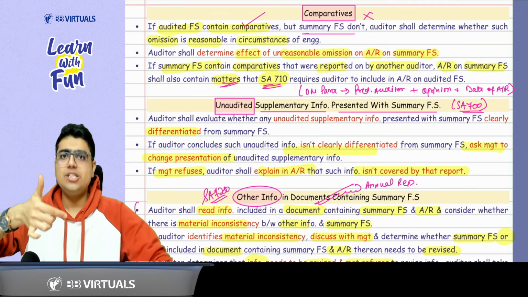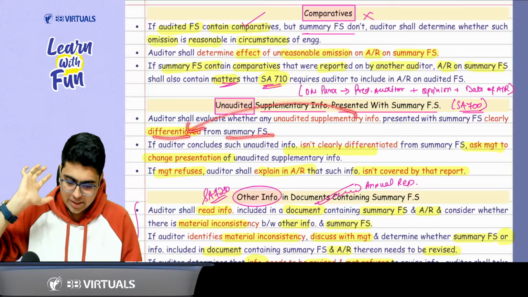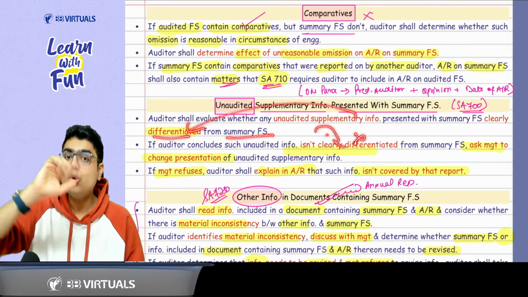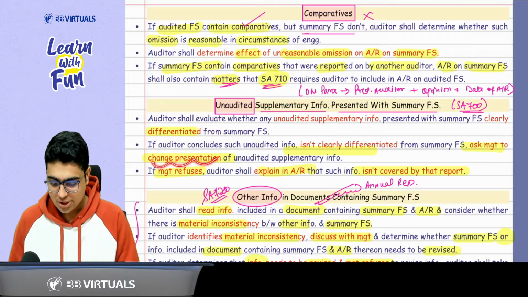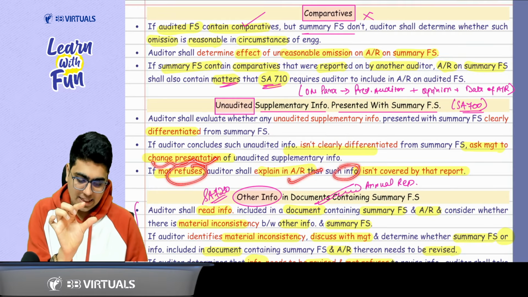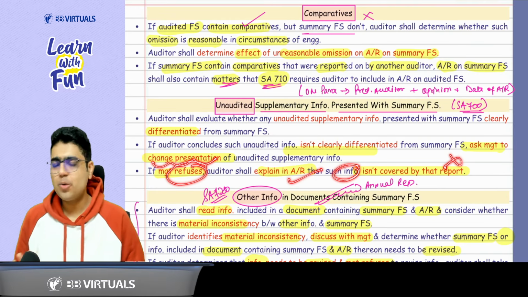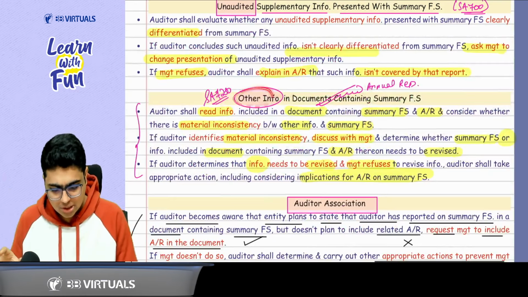If it is not integral, that means it is unaudited. It should be clearly differentiated from the summary financial statement. If it is not differentiated, who do we go to? Management. We will ask the management to change the presentation. If the management says no, then in the audit report just mention that this information is not covered by our report. We have not audited it.